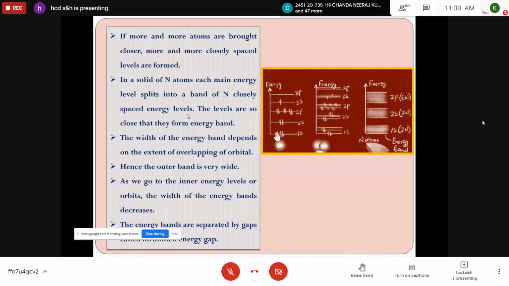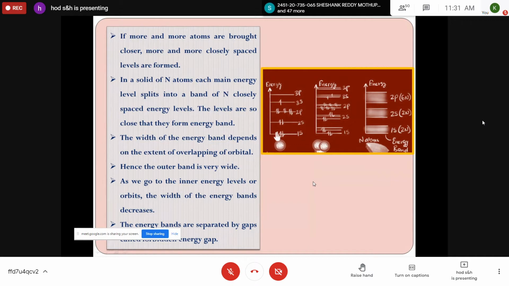to each other. The width of the energy band depends on the extent of overlapping of the orbitals. So the atomic structure, how many outermost electrons and lone pair electrons are there in each atom, and how they are interacting with the distance, these are very important to decide the energy band formation in crystalline solids.